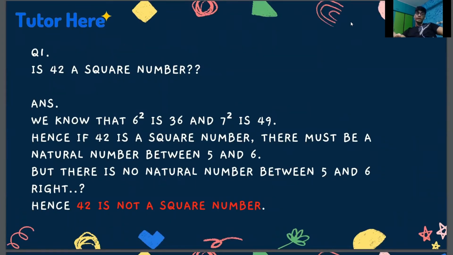So if you know the table, you know that 6 square is 36 and 7 square is 49. Hence, if 42 is a square number, there must be a natural number between 6 and 7. I know I have written 5 and 6, but it's wrong. It should be 6 and 7. But there is no natural number between 6 and 7, is there? No, right? Hence, 42 is not a square number.